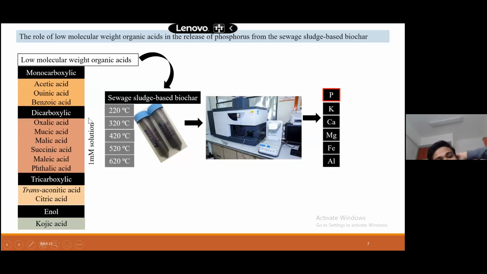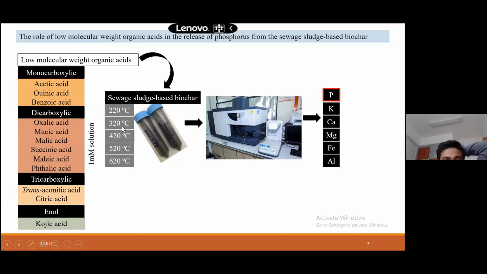So we took 12 organic acids, acetic acid, quinoic acid, and benzoic acid. As you can see, everything is written here. So we took these 12 organic acids, and then we took different biochars. We took this 520 biochar, 620 biochar, and one of our PhD students also prepared this 220, 320, and 420 biochar.